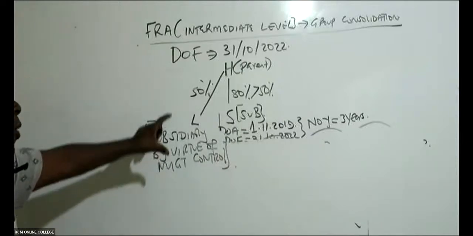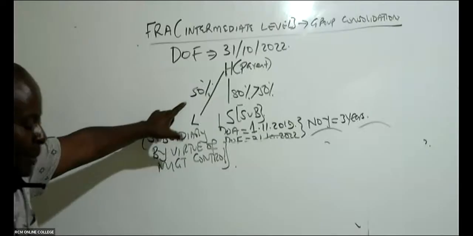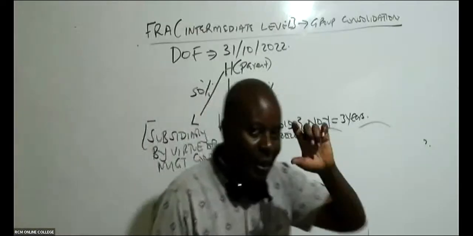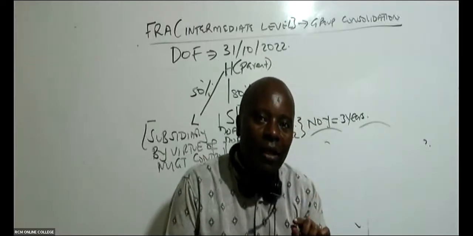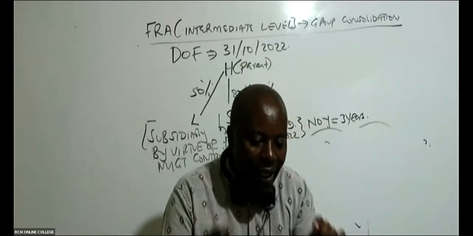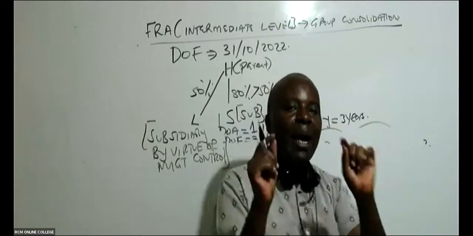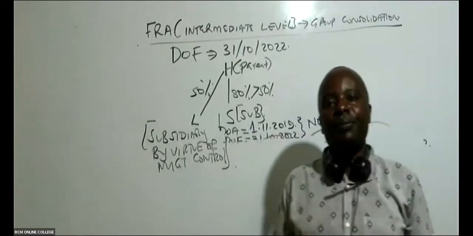So even if we own exactly 50%, by the fact that we are controlling the management, L automatically becomes our subsidiary by virtue of management control.